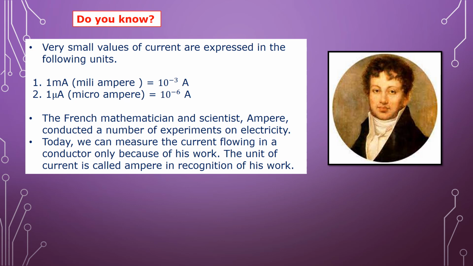Now, just like potential difference, very small values of current can be expressed in the following units. 1 milliampere is equal to 10 raised to minus 3 ampere. 1 microampere is equal to 10 raised to minus 6 ampere. There was a French mathematician and scientist who performed a number of experiments on electricity, and due to his work on the flow of current in a conductor, his name is given to the unit of current, the ampere.